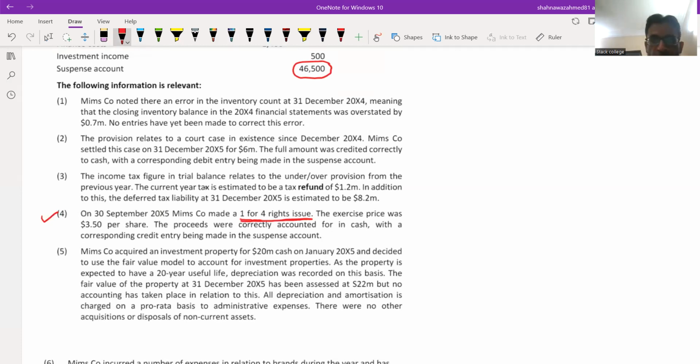What is the entry of right issue? We normally make an entry that is bank account debit, share capital credit and share premium credit. This is the usual right issue entry.